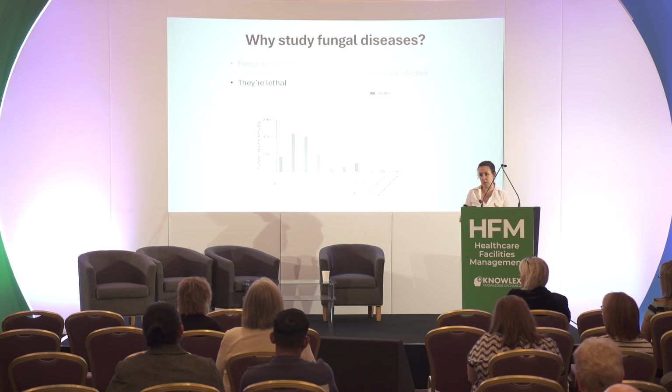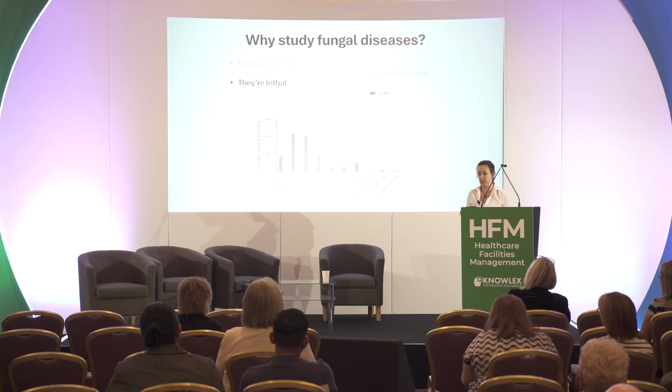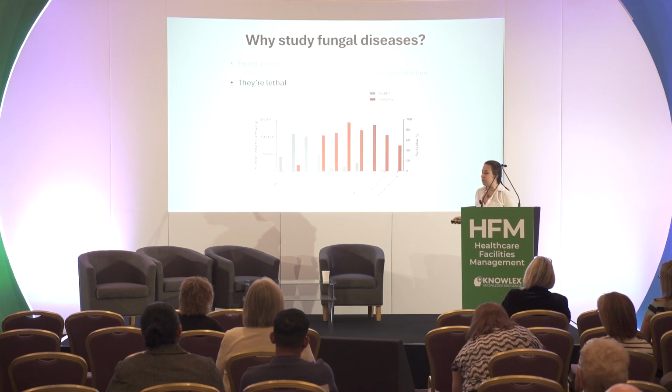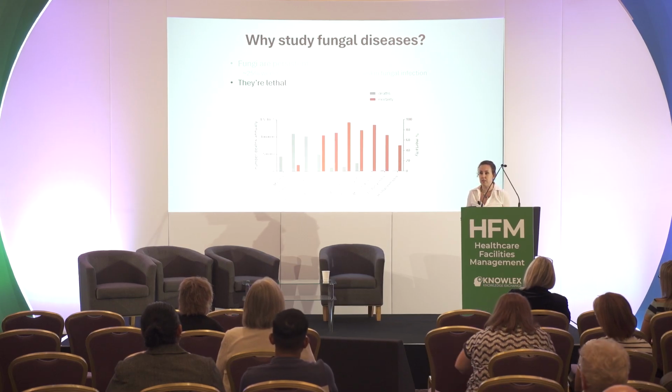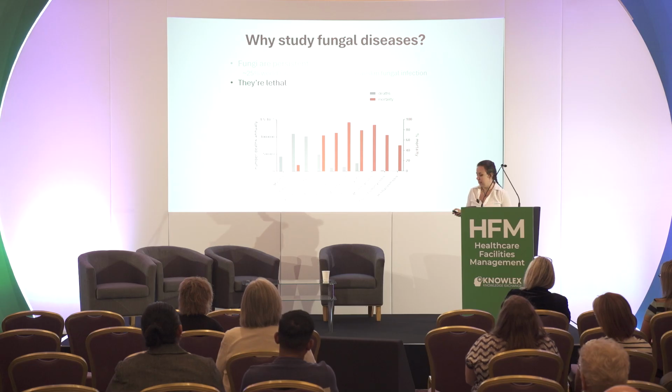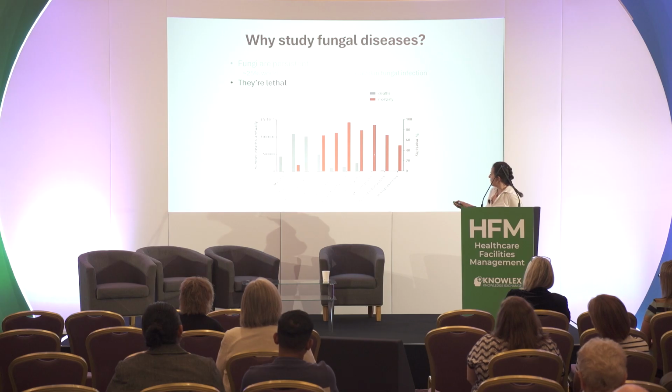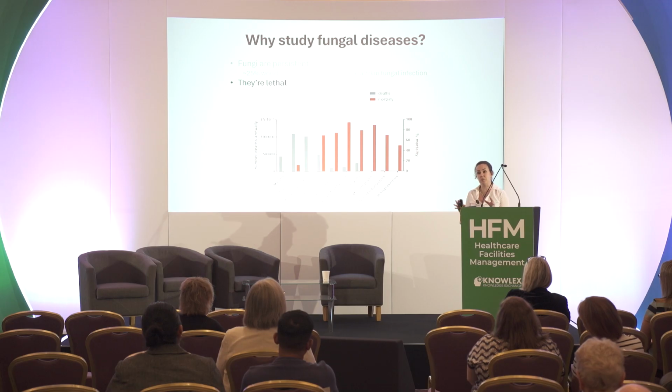Now, one of the reasons we see very many deaths from fungal infections is because of their high mortality rates, and this distinguishes them from other types of infectious diseases. They are very, very high. So for some of these infections, something like mucormycosis, for example, it's quite a rare infection, so you don't see huge numbers of deaths, but you have a 90% chance of dying from that infection if you catch it. And that's despite the availability of antifungal drugs. So these are infections that are really quite difficult to manage clinically and kill a very large number of people.